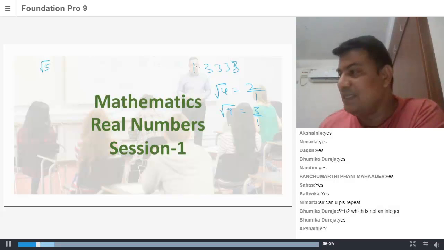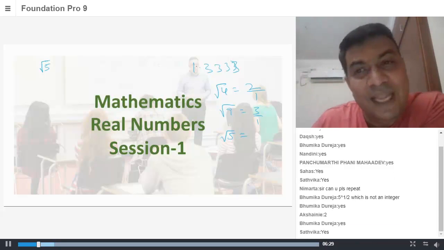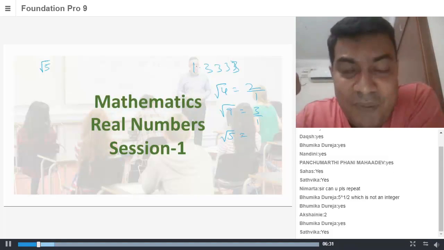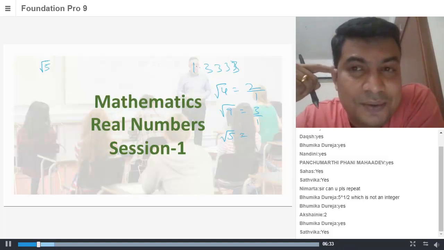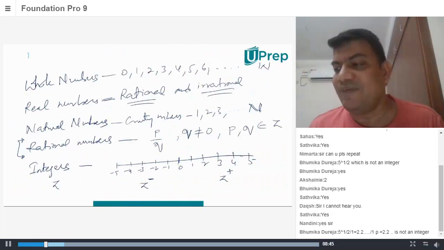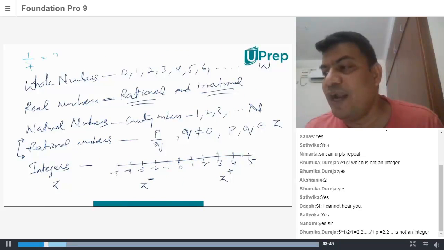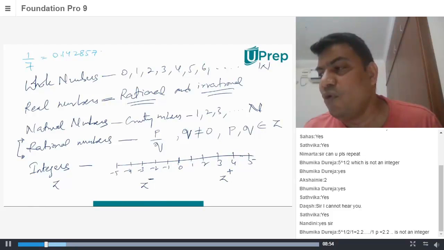Now what you are telling me is, sir, the value of root 5 will be something which cannot be written in the form of P by Q. But how do you know? How do you know it cannot be put in the form of P by Q? 1 by 7. When you calculate the value of 1 by 7, you will realize it will be 0.142857, 142857, 142857.